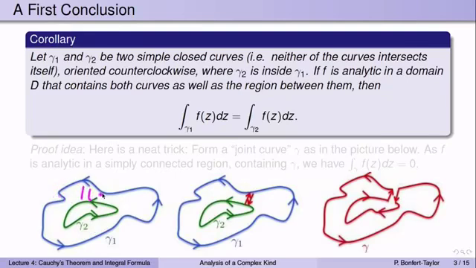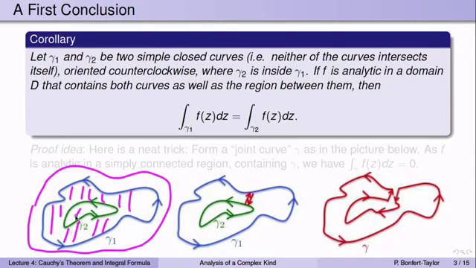the region between them, so the region between these two curves is this region right there, but we need D to be a little bigger so that it contains both curves as well. So maybe it's out here. It could be just a region like this, or there could be a hole in D. We wouldn't really care if D has a hole inside here because D would now still contain both curves gamma and the region in between them. So if that's the case, and f is analytic in a domain that contains both curves and the region between them, then the integral over gamma 1 is the same as the integral over gamma 2.